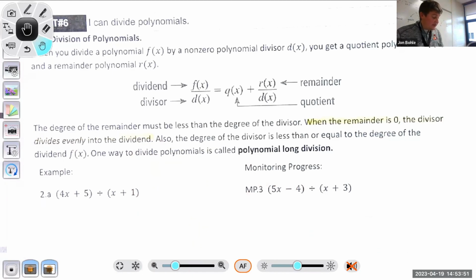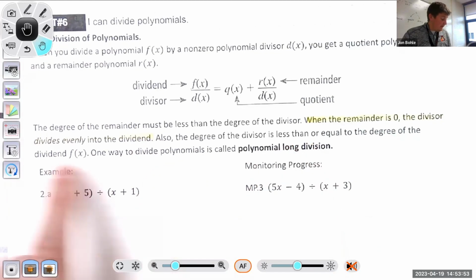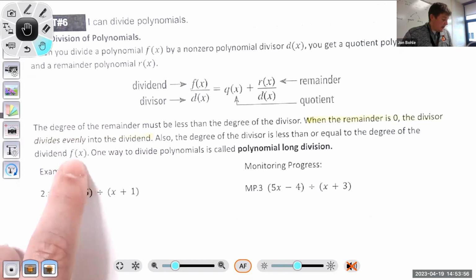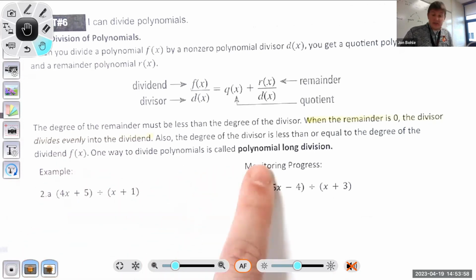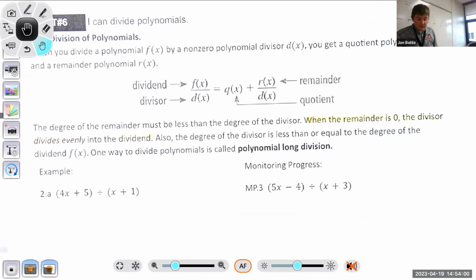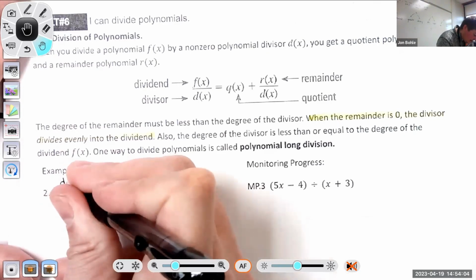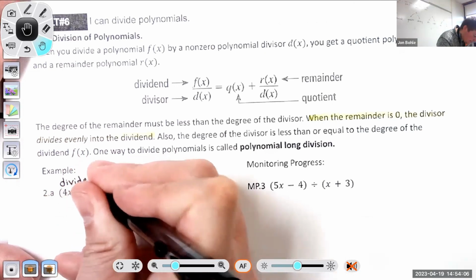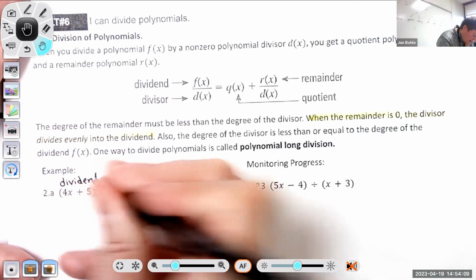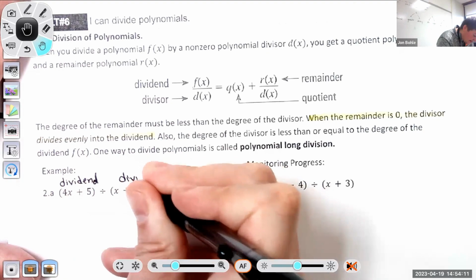Also, the degree of the divisor is less than or equal to the degree of the dividend f of x. Okay, one way to divide polynomials is polynomial long division, and so that's what we're going to work on first. The first part is going to be the dividend, and the second polynomial is going to be the divisor.